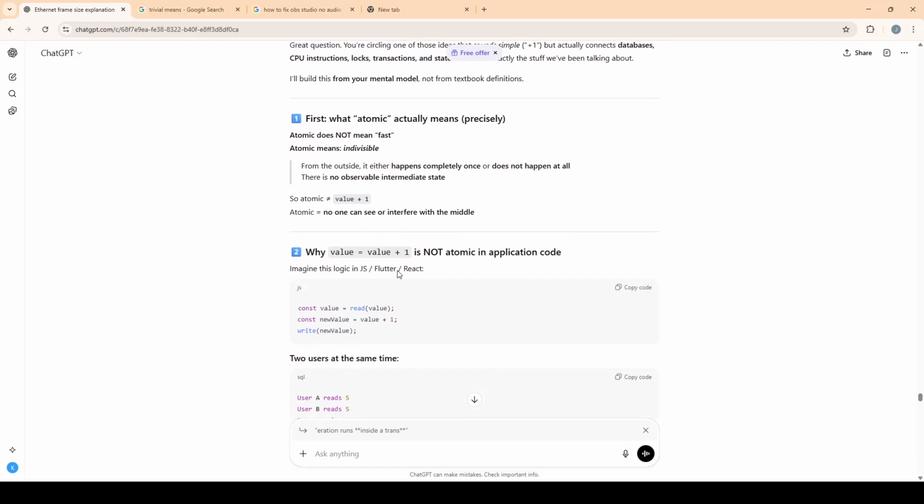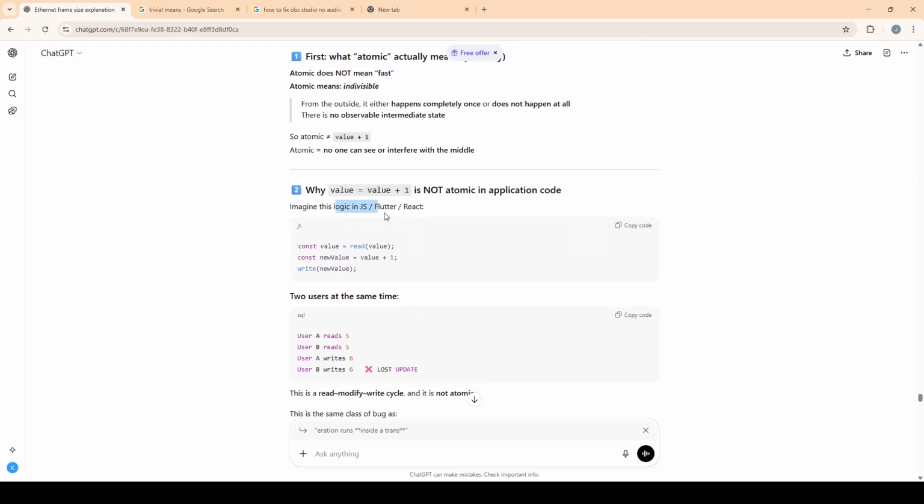Second, why value = value + 1 is not atomic in application code. Application code is imperative, so it would not apply atomically. Imagine this logic in JS, Flutter, or React: const value = read(arg); next line const newValue = value + 1; next line write(arg, newValue).